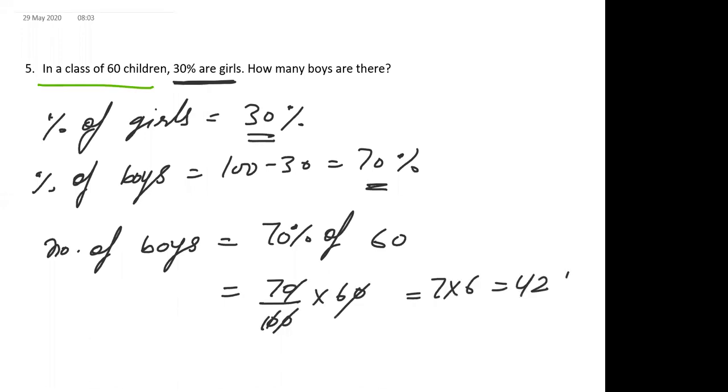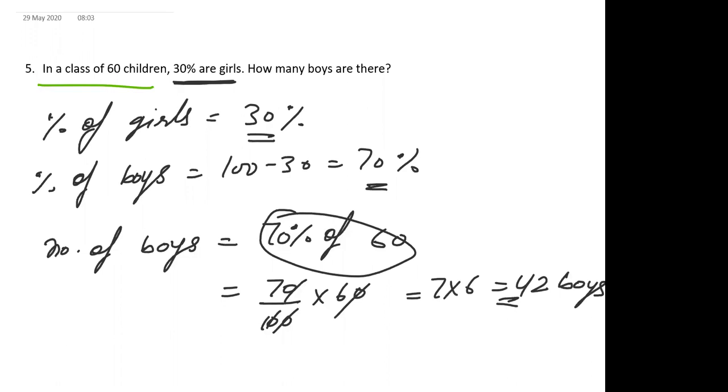So there are 42 boys in the class. Is it clear or shall I repeat it again? Look, the percentage of girls is given 30%. Find the percentage of boys. 100 minus 30 is equal to 70%. Now the number of boys is equal to 70% of 60. Solve this and find the answer.